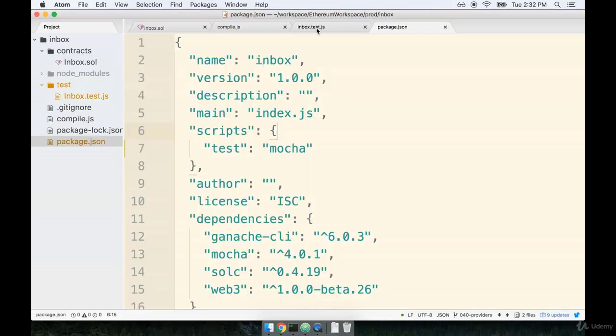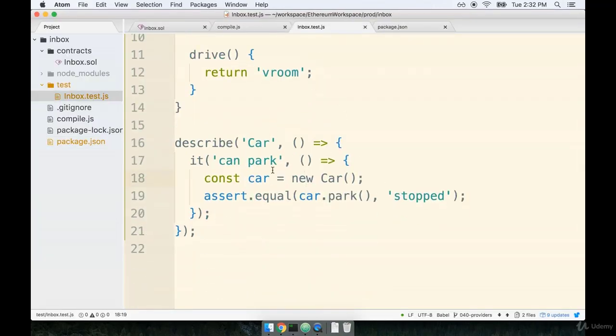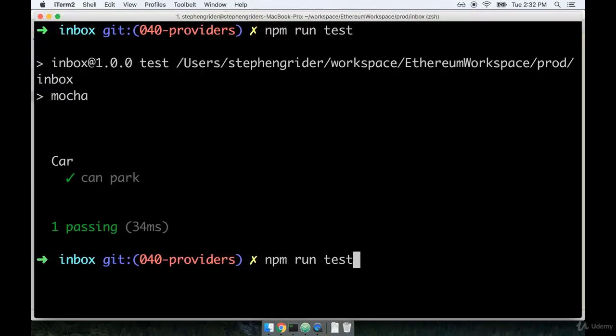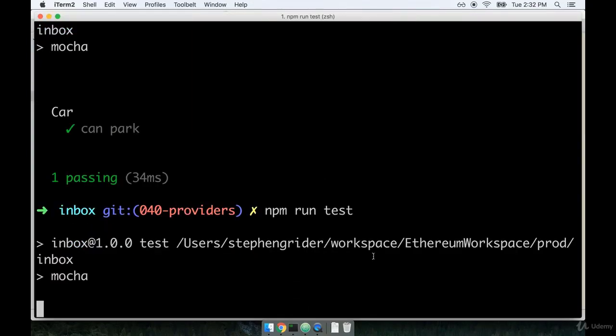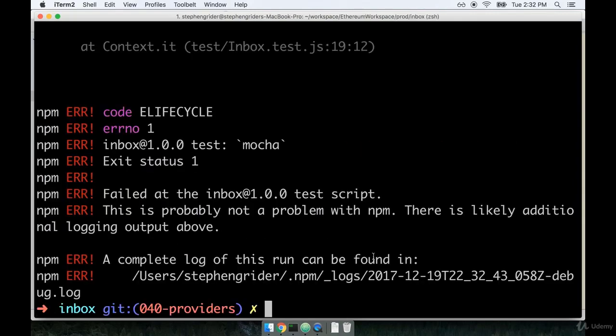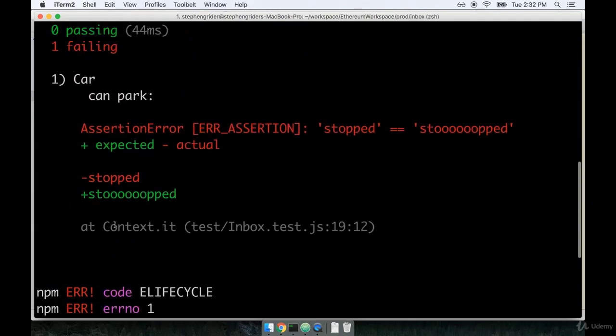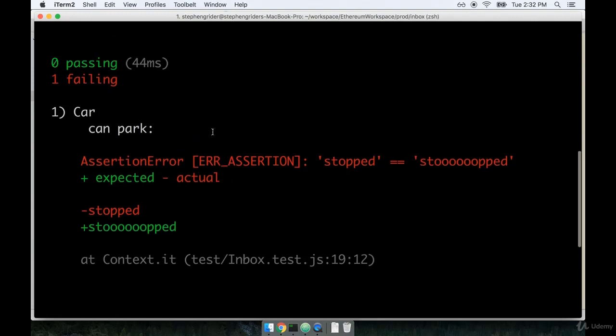And we could just as easily go back to our test. Here it is right here. And if we change the value that we expect car.park to be to something like stopped, save the file, and then rerun npm run test back here, you'll notice that the test is now failing. And honestly, this is an error message that you'll see way more frequently than the message saying that all of your tests passed. So very frequently, we will come over to our terminal, we'll run our tests, we'll notice that something went wrong, and we'll have to then do a little bit of debugging to figure out what happened.